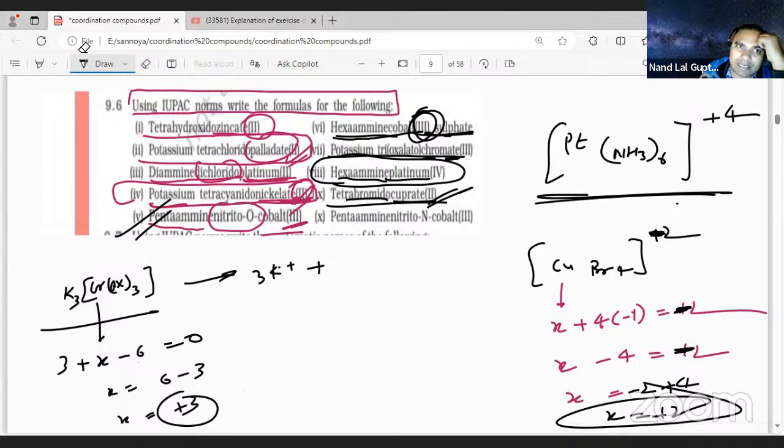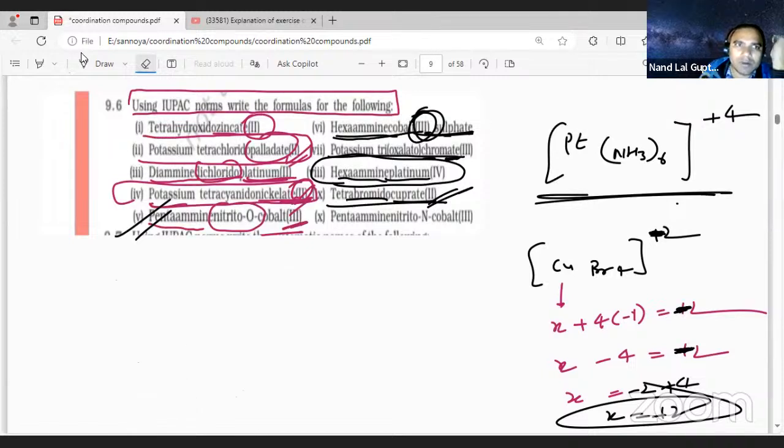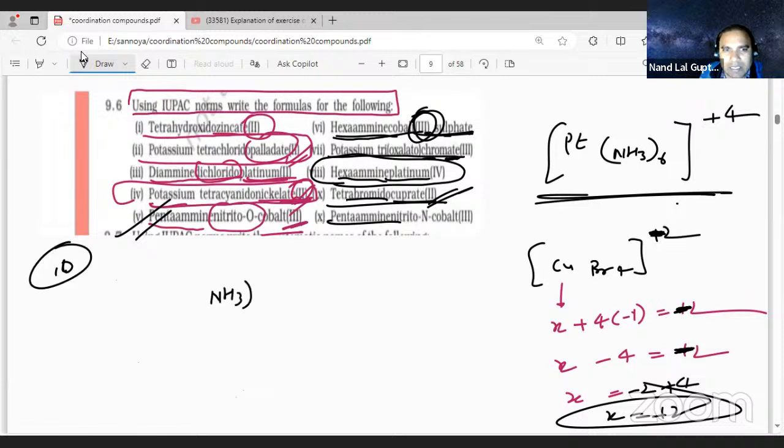Now the last one, let us move now. The 10th one. What can it be, student? Very easily you can do. Pentaamine. Pentaamine means NH3 5 times. Nitrito N, so NO2.